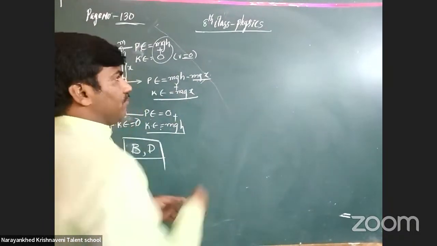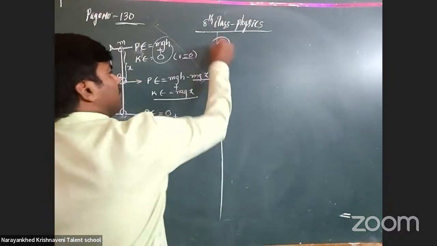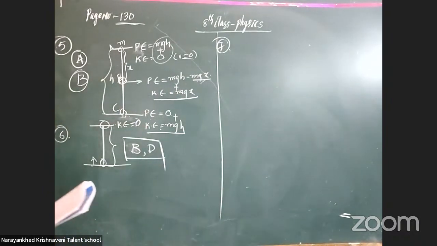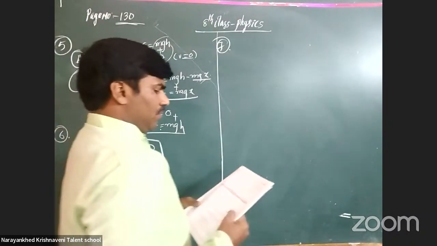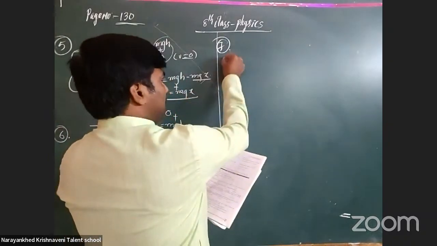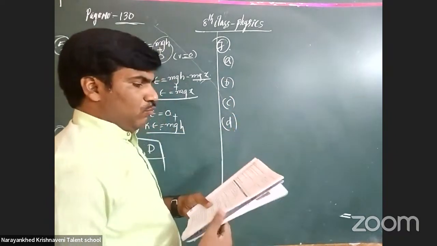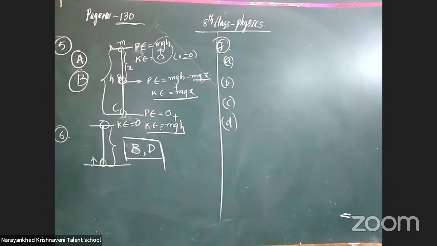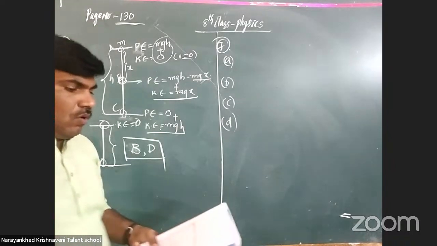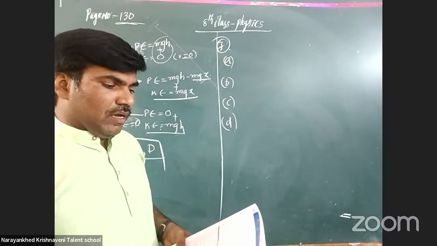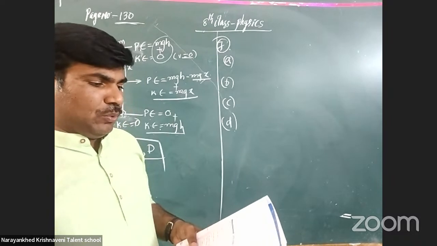Next is the seventh question. The matches of the following are given. In column one, whatever is given as A, B, C, and D. The momentum of a body increases to x times if the kinetic energy of the body increases to x times.